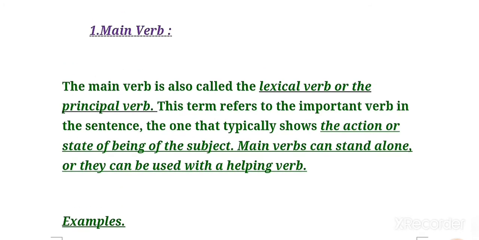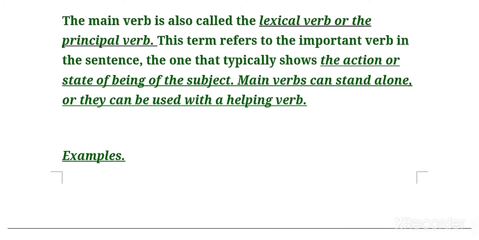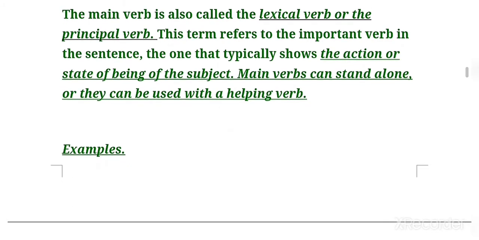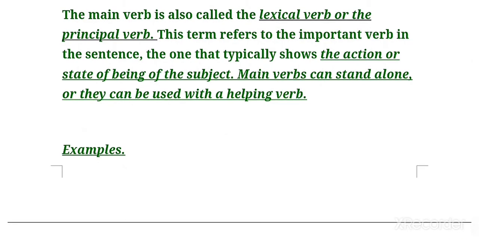So the main verb is also called a lexical verb or the principal verb. This term refers to the important verb in a sentence, the one that typically shows the action or state of being of the subject. The main verb can stand alone or it can be used with a helping verb. So children, there are two things we came to know in this passage: the main verb is also called a lexical verb or principal verb.